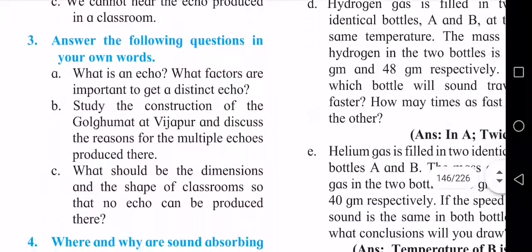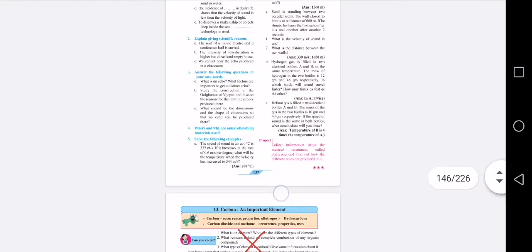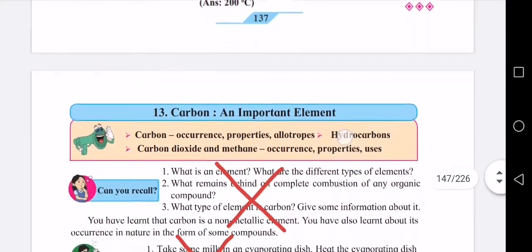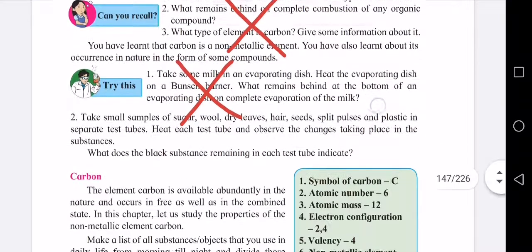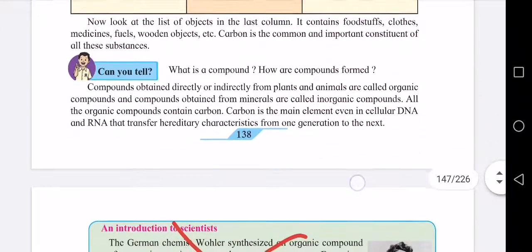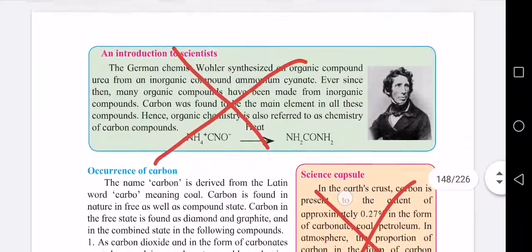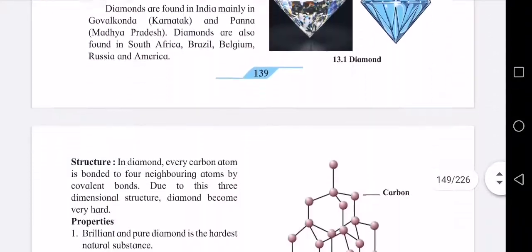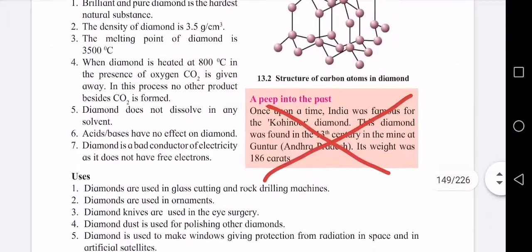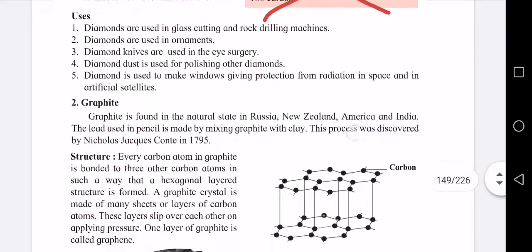Lesson number 13, carbon, an important element. This lesson, can you recall, you cancel, and try this, you cancel. Then next move to page 139, introduction to scientist and science capsule, you cancel. Then next page 140, a peep into past, you cancel.